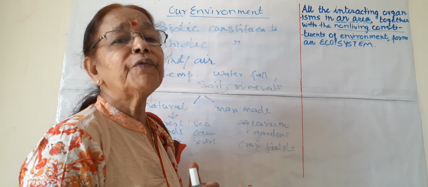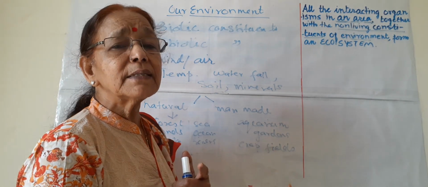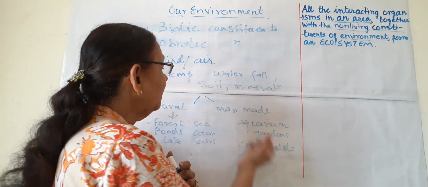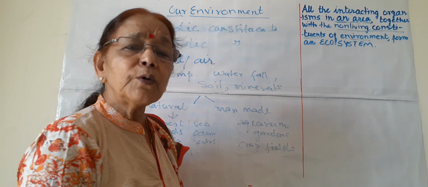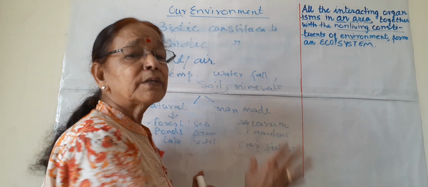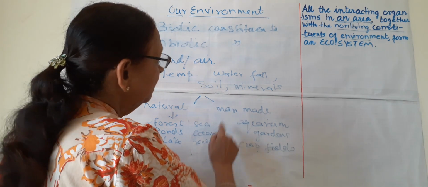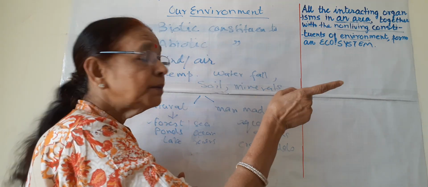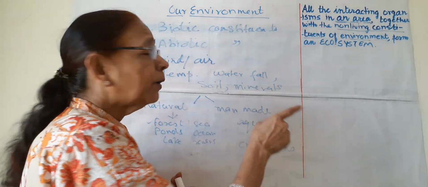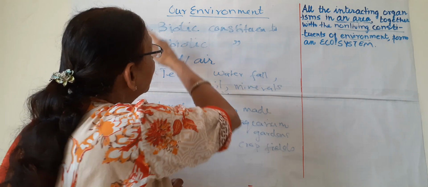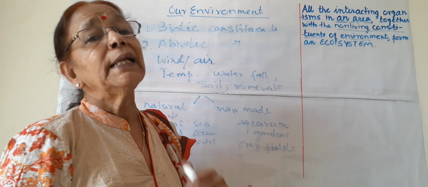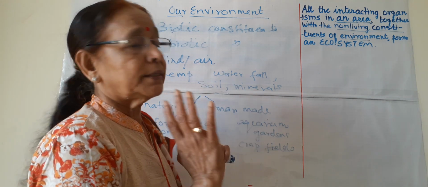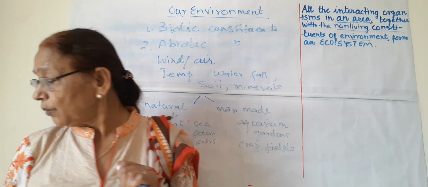We sow different cereals, different pulses, and many more cash crops in crop fields, and these are man-made ecosystems. And in crop fields, soil and minerals are most important, water is important, then temperature is important. So all these abiotic and biotic components interact with each other to form an ecosystem. So this is about the ecosystem.